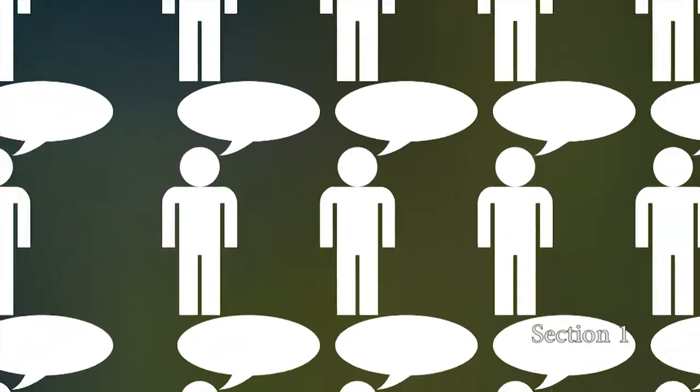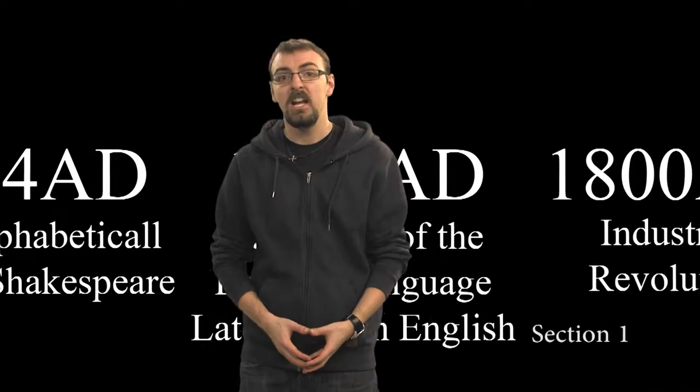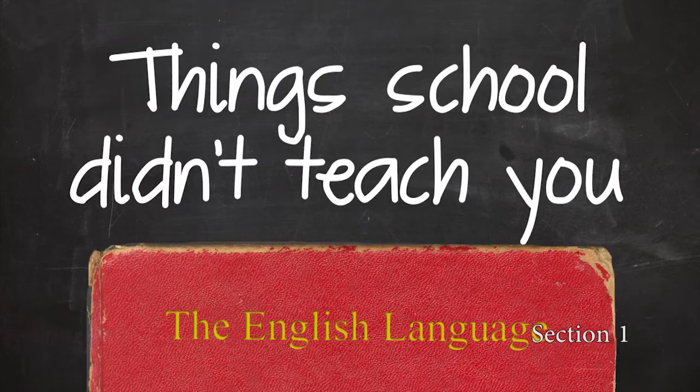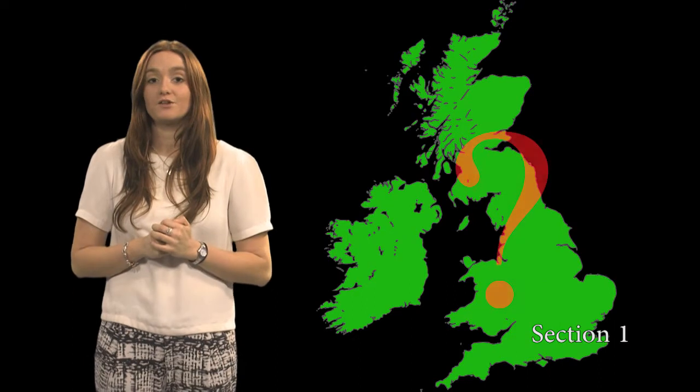Millions of people around the world communicate using the English language, and it is now one of the widest spoken languages on earth. But what most people don't know is where the language comes from, its complex grammar structure, and how much it has evolved over the centuries. These are just some of the things that school didn't teach you about the English language. We'll begin with where the English language came from.